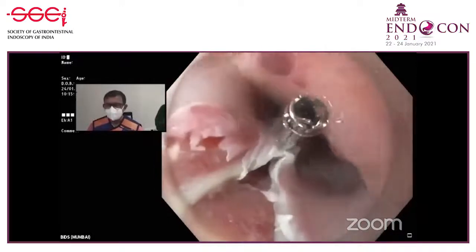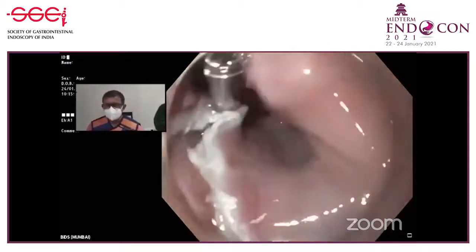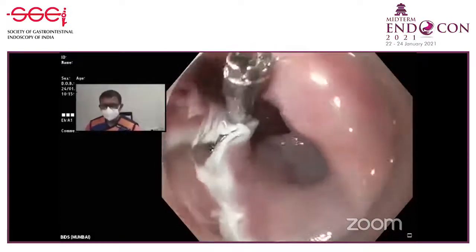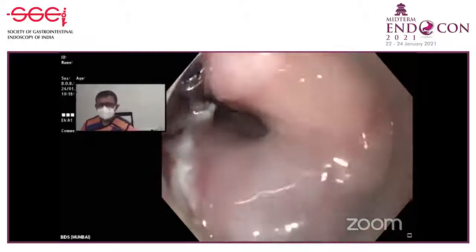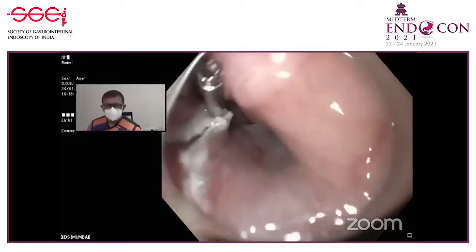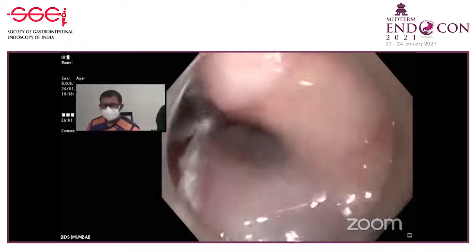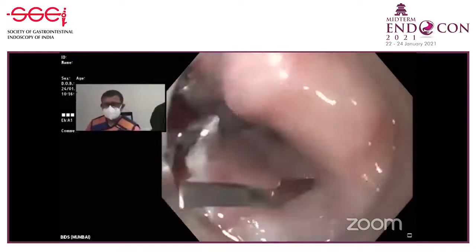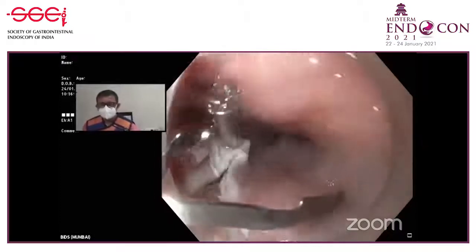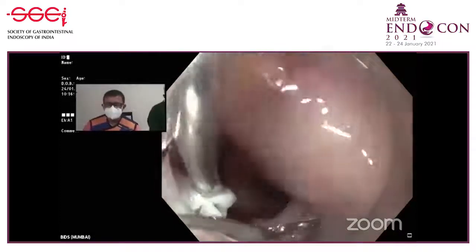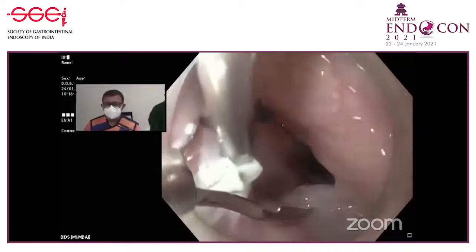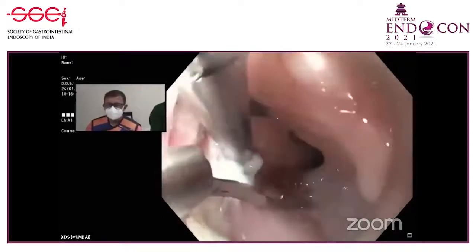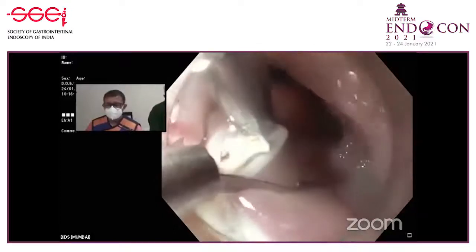Yes. So see what happened when you go beyond. This is the sentinel clip. If you put the sentinel clip properly, then the two edges come together. And when you are closing the mucosa, you have to also include the lamina propria. Open. Now go beyond this clip. Again, same way. Go here. Come, pull back a little bit. Down, like this.